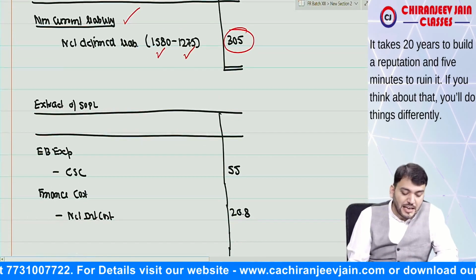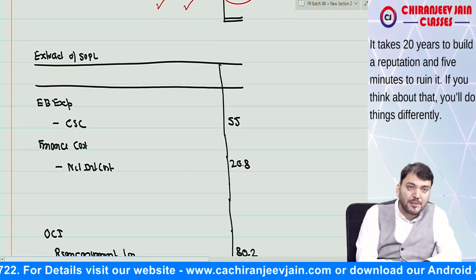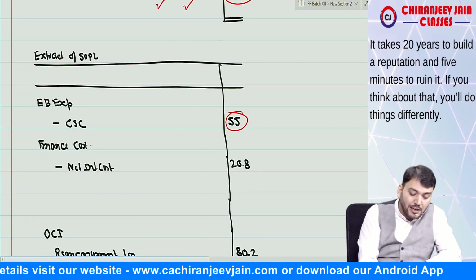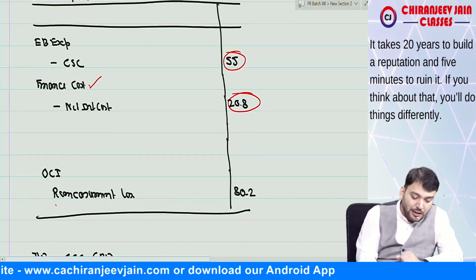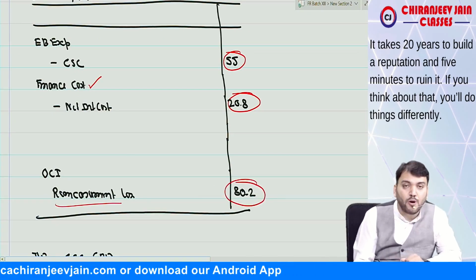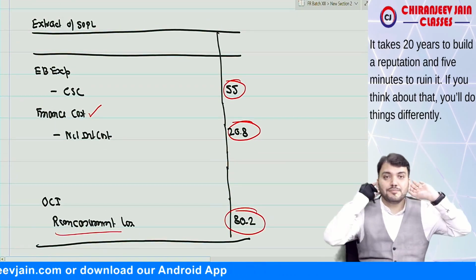Then in the extract of PL, under employee benefit expense, we write down current service cost. Under finance cost, we write down net interest cost. And under OCI, we write down remeasurement loss 80.2. Have you understood this point?